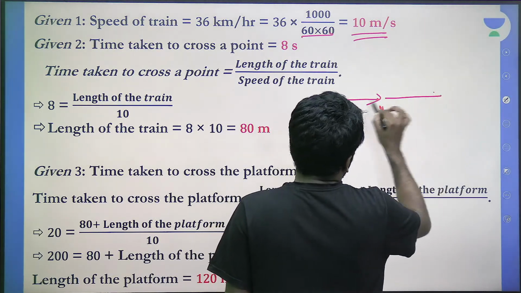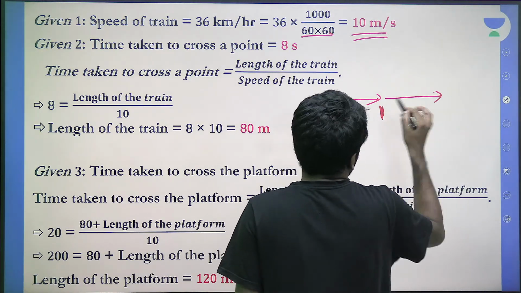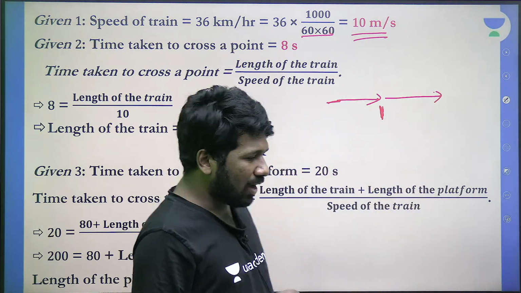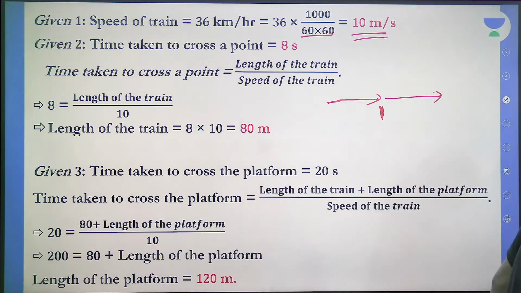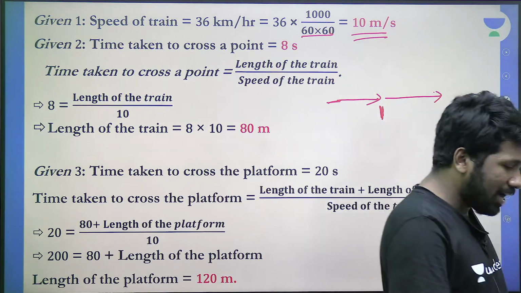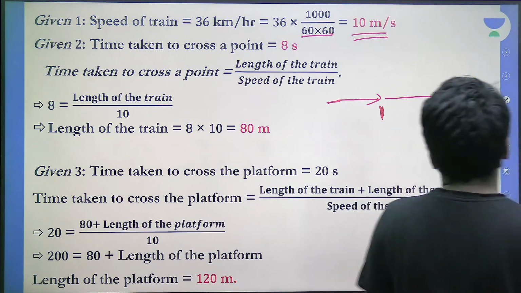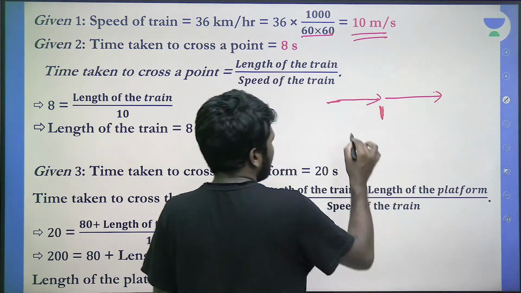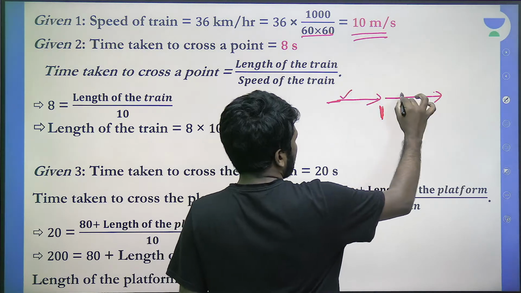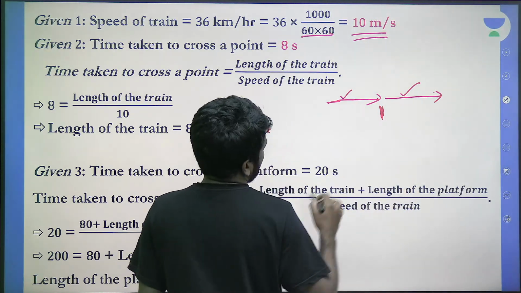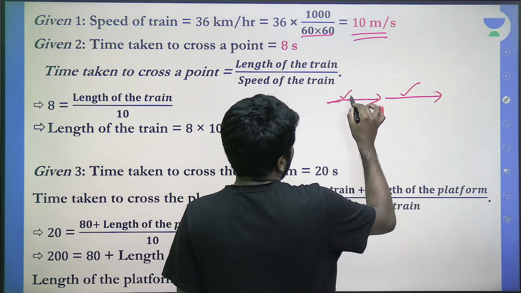Crossing the mark on the platform means the train should cross its own length. Why should the train cross its own length? Because to cross the mark, the train should entirely cross it. The entire length of the train should cross the point. The point or mark is of negligible length, but crossing means movement from here to here. So the distance to be traveled is the length of the train.